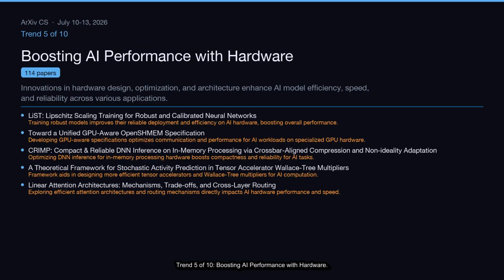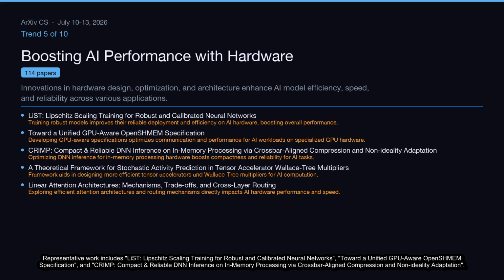Trend 5 of 10, boosting AI performance with hardware. Innovations in hardware design, optimization, and architecture enhance AI model efficiency, speed, and reliability across various applications. This cluster covers 114 papers. Representative work includes LIST, Lipschitz scaling training for robust and calibrated neural networks, toward a unified, GPU-aware OpenSHMEM specification, and CRIMP, compact and reliable DNN inference on in-memory processing via crossbar-aligned compression and non-ideality adaptation.